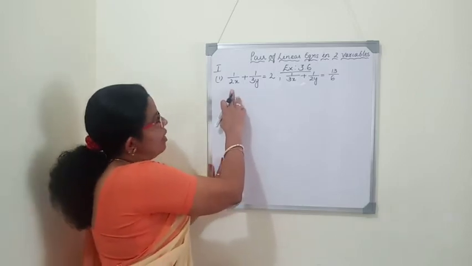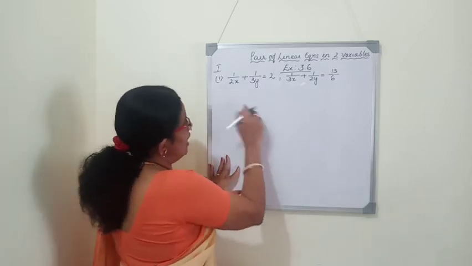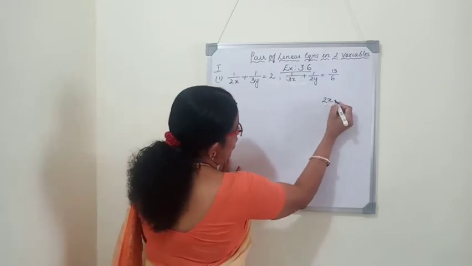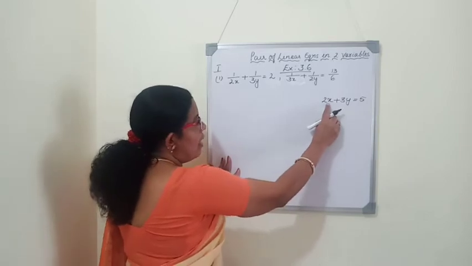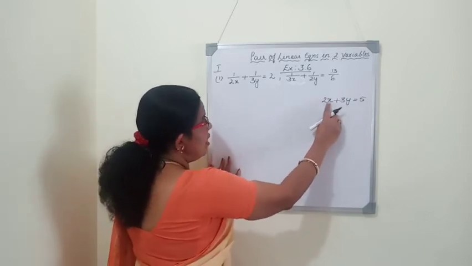Now you see, when we did all the sums which we completed, normal questions, if 2x plus 3y is equal to 5, the equation will be like this. That is, x and y variables will be in the numerator.